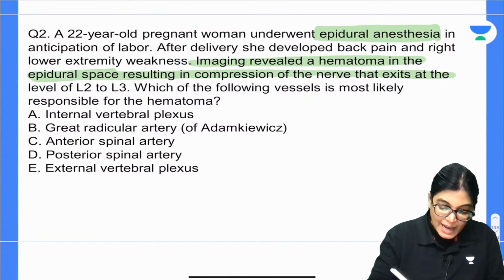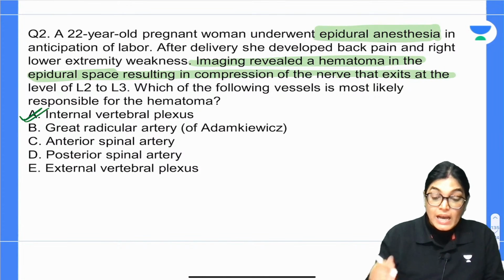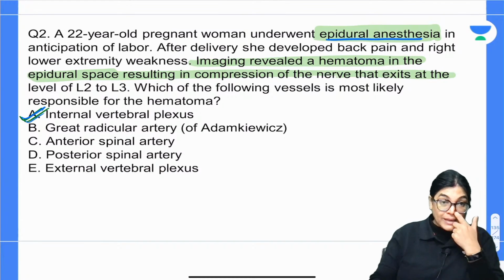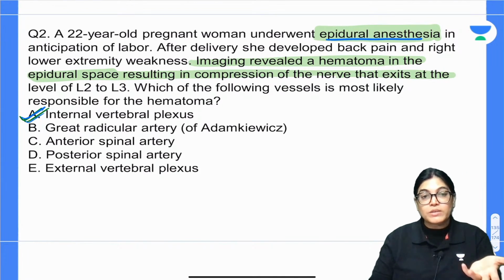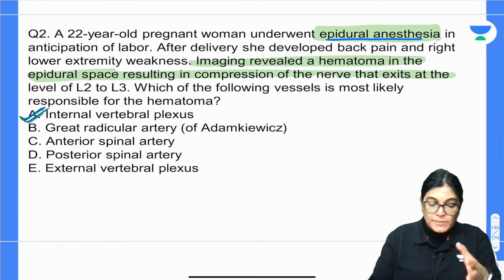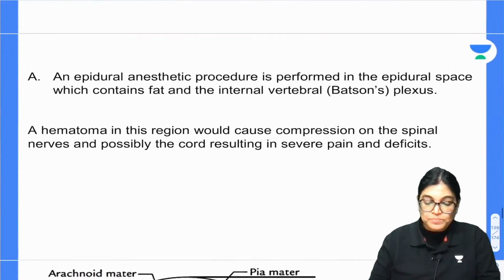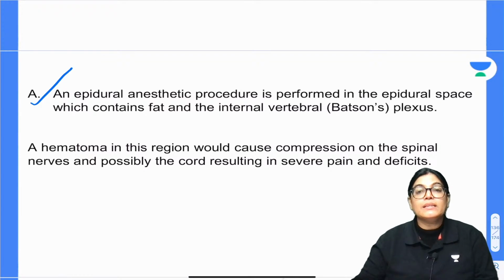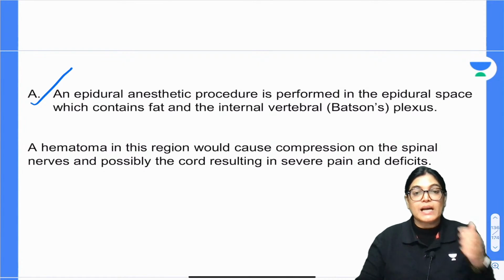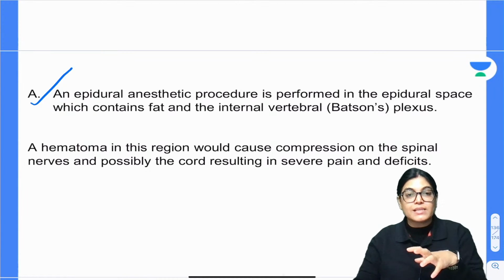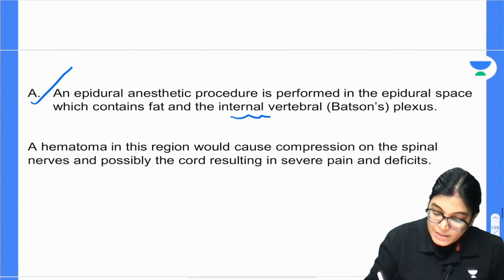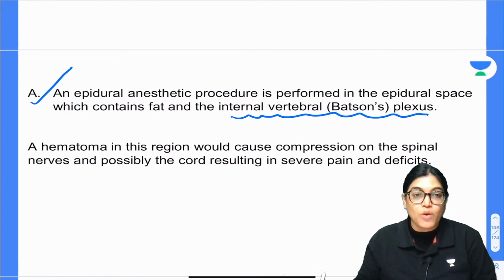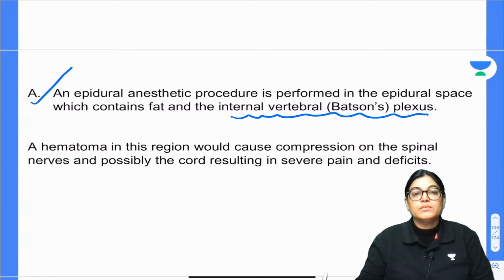So my dear aspirant, the correct answer is the internal vertebral venous plexus. The plexus located in the epidural space is the internal vertebral plexus, not the external vertebral plexus. Let me explain. The epidural anesthetic procedure is done in the epidural space, and we know that the epidural space contains the internal vertebral plexus, the Batson plexus, and also fat. So the internal vertebral venous plexus is the reason for the involvement and compression, which caused the hematoma formation.